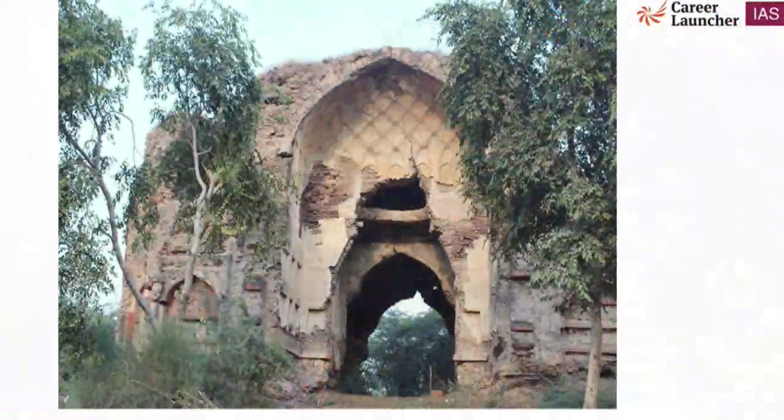So here is a picture in front of us. What is the photo of? It is a slightly dilapidated photo in front of us. Please look onto your screens. So you can see it is an ancient monument. You say, friend, this is a very old building. This is a very old monument. Old would refer to what? How will you define that this is ancient? This is part of the medieval history. How will you define that? Let's see.